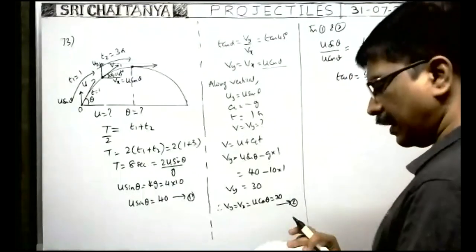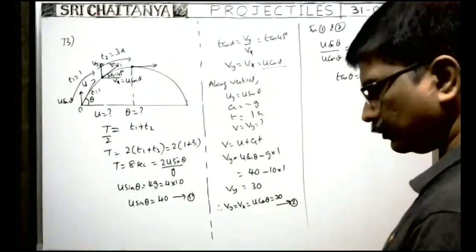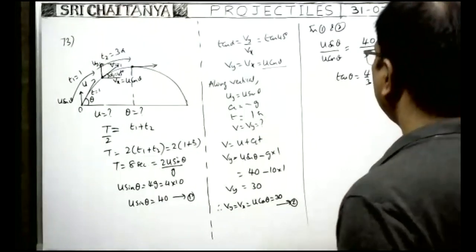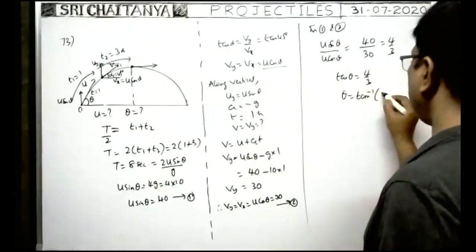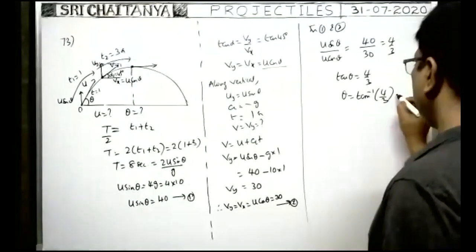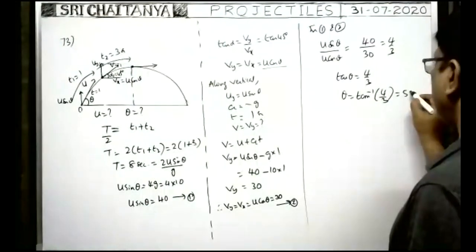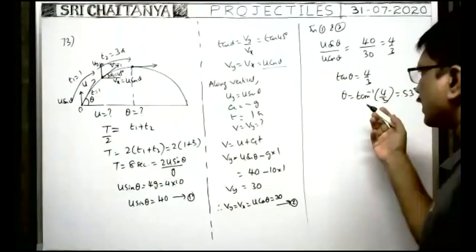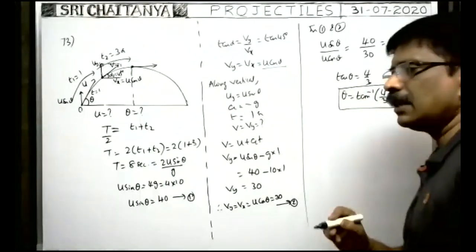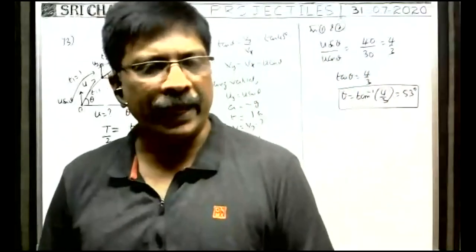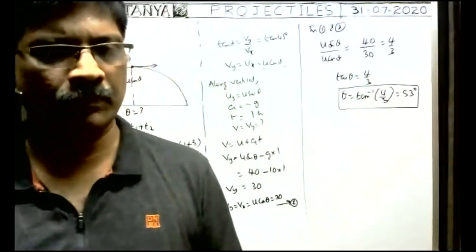Therefore, theta is equal to tan inverse of 4 by 3, which is 53 degrees, because tan 53 is equal to 4 by 3. So this is the angle of projection.